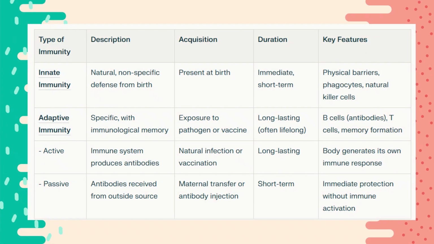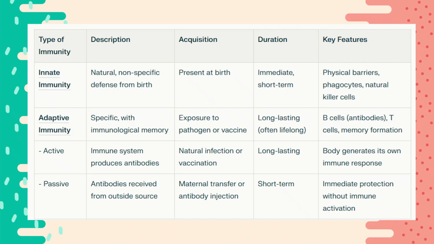Now, there are two types of immunity in particular, namely your innate and adaptive immunity. Depending on the source, they may actually also identify active and passive immunity as a type of immunity. But actually, these are mechanisms. They specifically pertain to mechanisms of immunity under the adaptive immunity. So what are the differences?